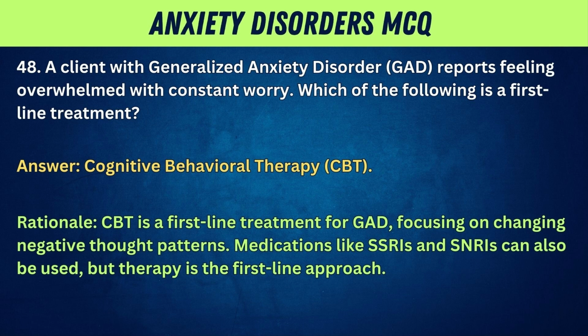Rationale: CBT is a first-line treatment for GAD, focusing on changing negative thought patterns. Medications like SSRIs and SNRIs can also be used, but therapy is the first-line approach.